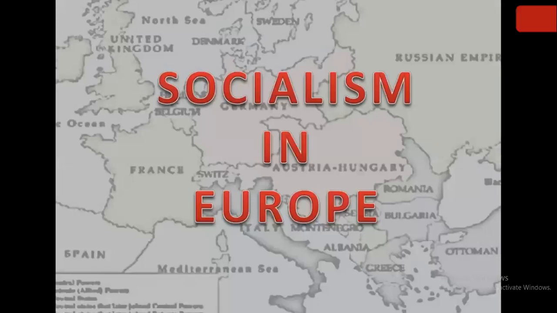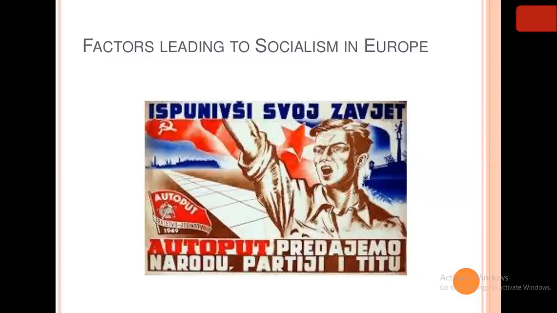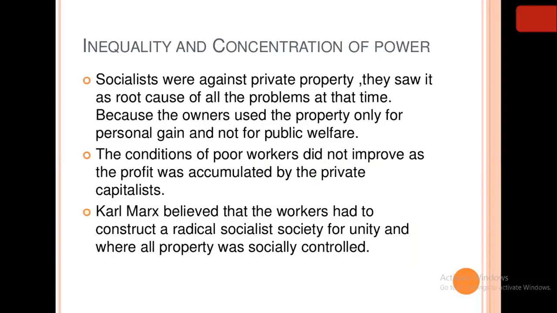So now here we are going to learn about socialism in Europe. And what were the factors which led to socialism in Europe? The two main factors which led to socialism in Europe were inequality and concentration of power. You know the meaning of inequality: not looking at a group of people equally.